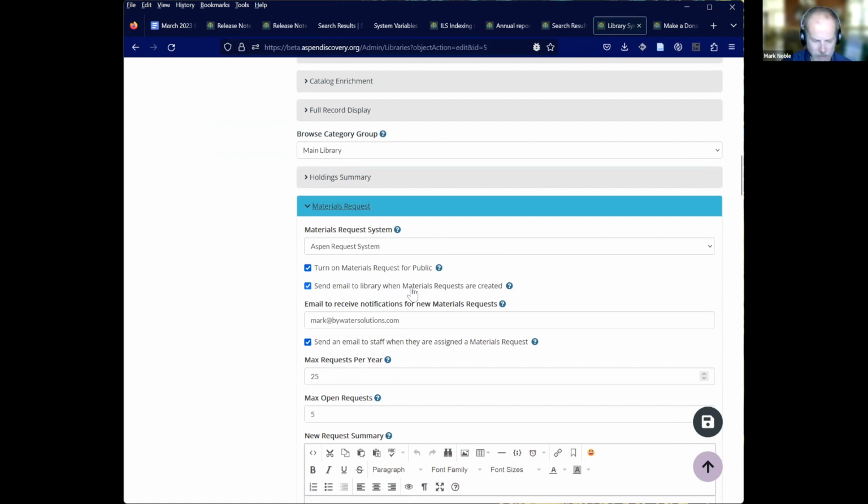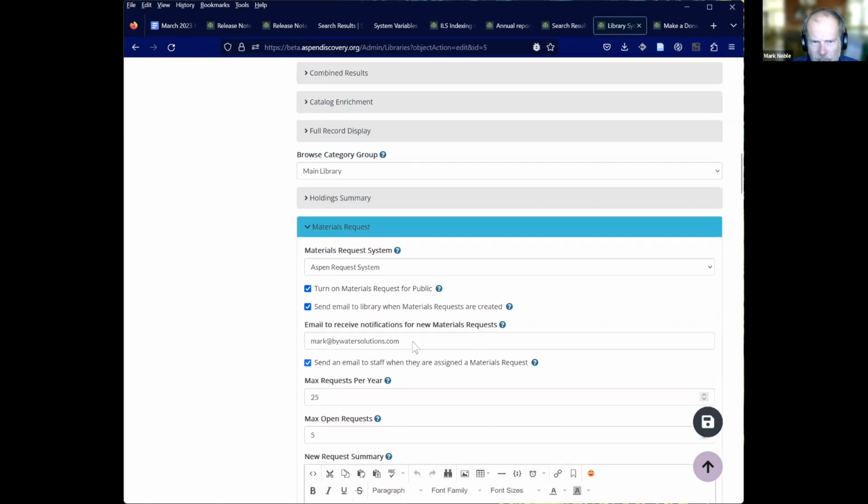If you don't have a ton of material requests coming in, maybe one a week, every other week, then you can say, hey, every time a new materials request comes in, email it to me. And then also send an email to staff when they're assigned a materials request. For people that aren't getting a huge volume, a good way to alert staff that they've got something they need to do. So this is a general one for the library for the new ones.